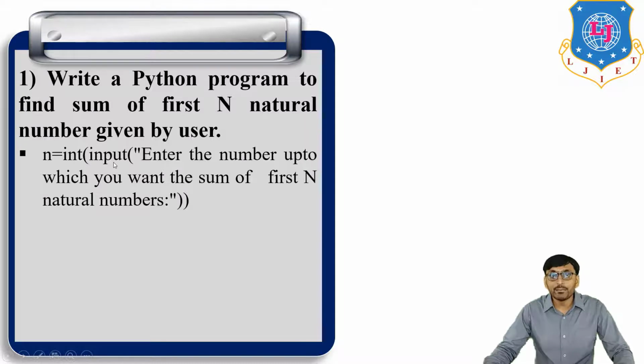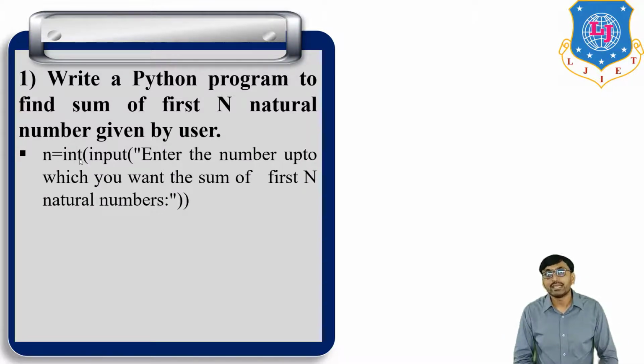So here input is one type of function, and whatever we enter inside the input is in the form of a string. And before the input function there is an int function. What is the function of int? It converts a string into an integer value. So whatever we enter in the input function is in the form of a string, and we convert the string into an integer by the int function. Okay.